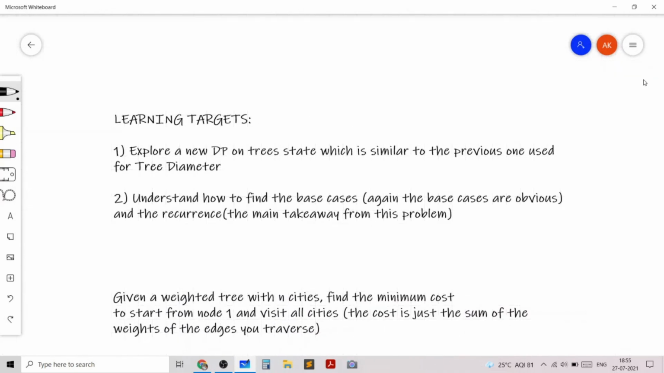In this problem, we are given a weighted tree with n cities and n minus 1 edges because it's a tree. And we need to find the minimum cost to start from node 1, which is the root of the tree, and to visit all the other cities. And the cost of any such tour is just the sum of the weights of the edges we traverse.